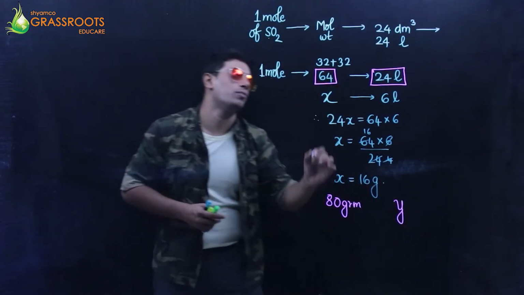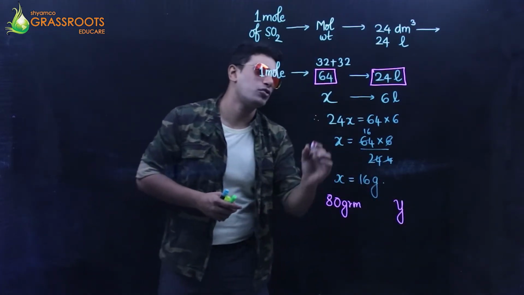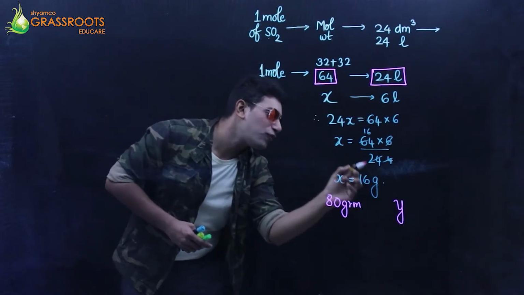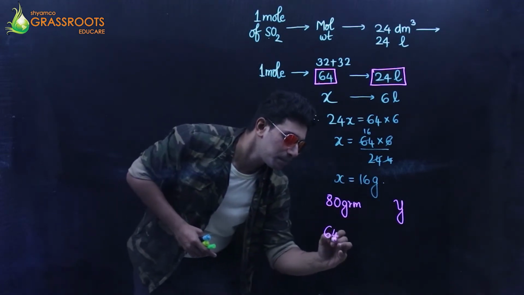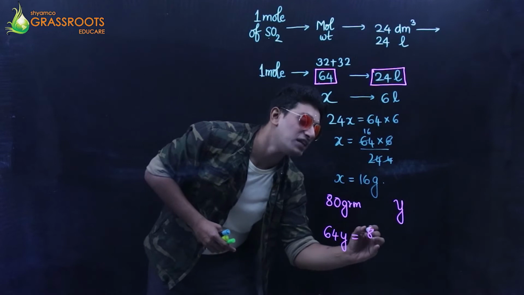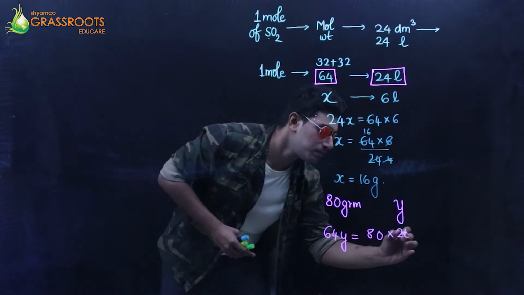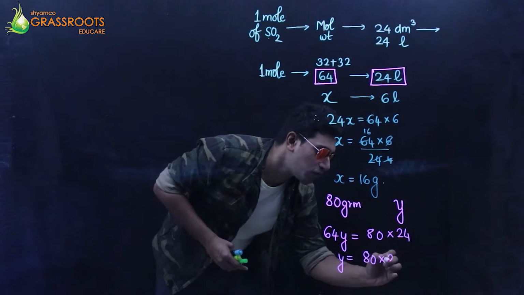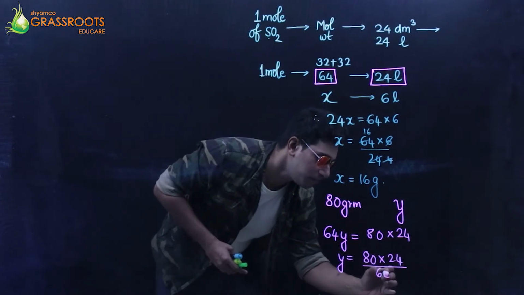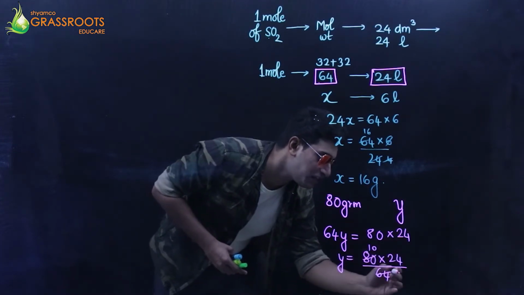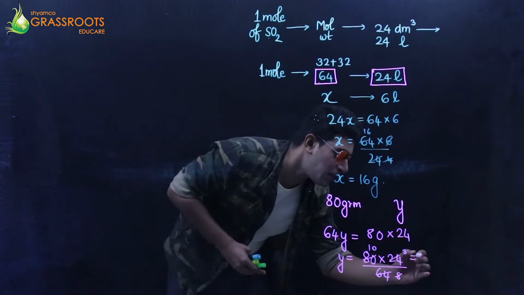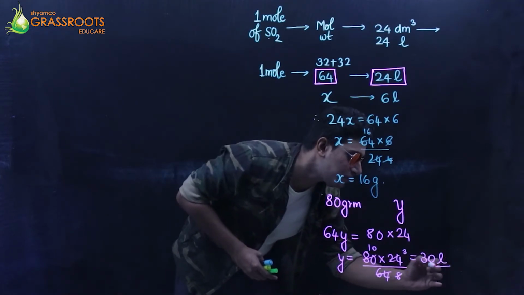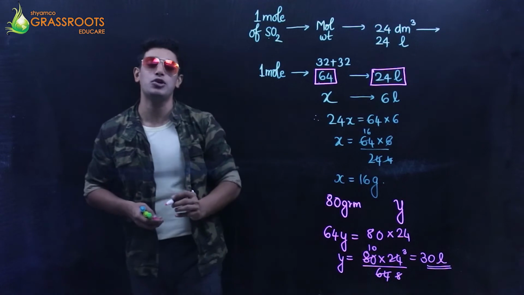What is the volume? Volume I have to find out. Cross multiply. 64 into Y is equals to 80 into 24. So Y is equals to 80 into 24 upon 64. 8 tens are, 8 eights are, 8 threes are. So can I say it occupies 30 liters or 30 decimeter cube.